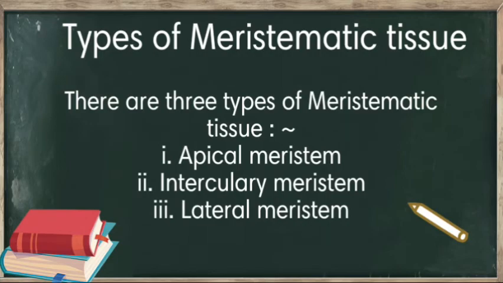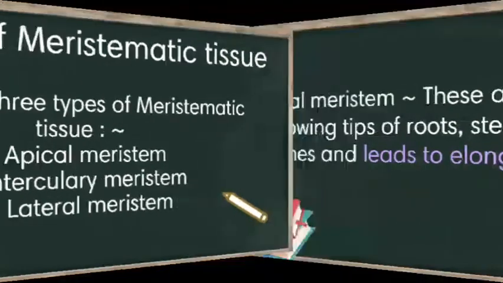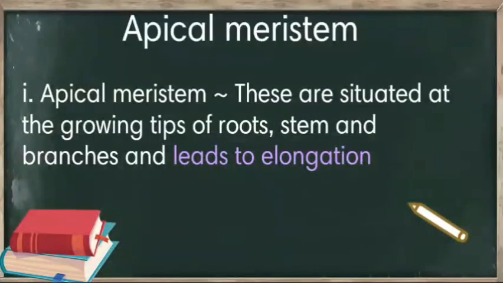Moving to the apical meristem. Apical meristems are situated at the growing tips of roots and stems, and branches, and lead to elongation. Means that the apical meristems are situated at the growing tips of roots and stems, and it helps in increase of length of the plant.